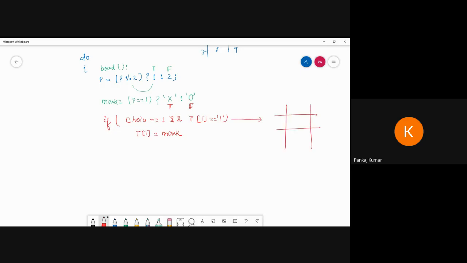Understand this line. Suppose the cells are numbered 1, 2, 3, 4, 5, 6, 7, 8, 9.